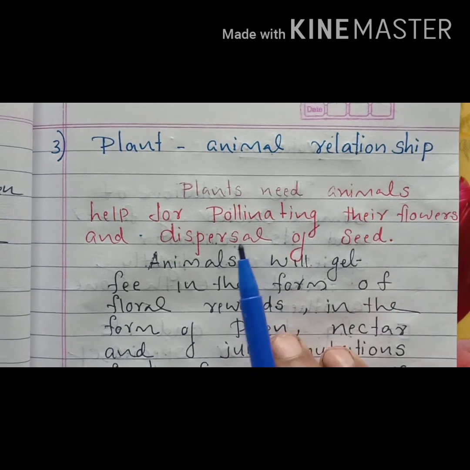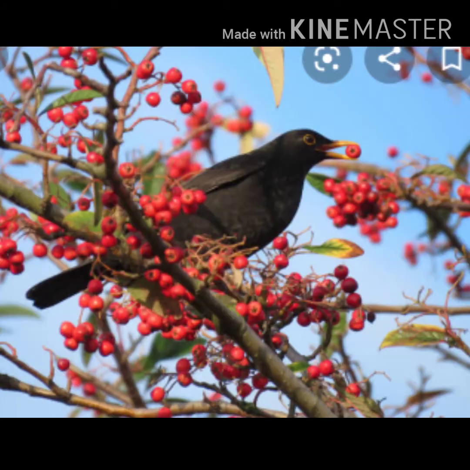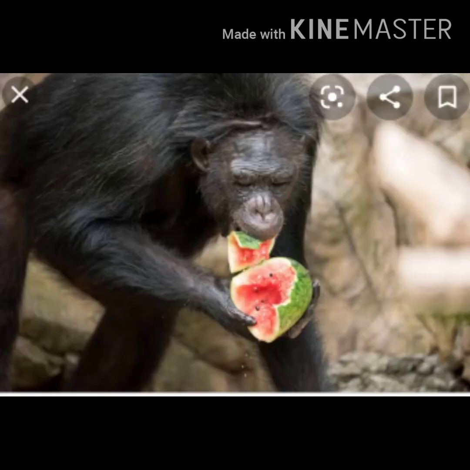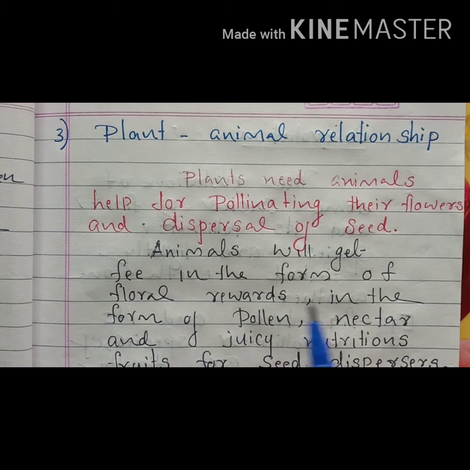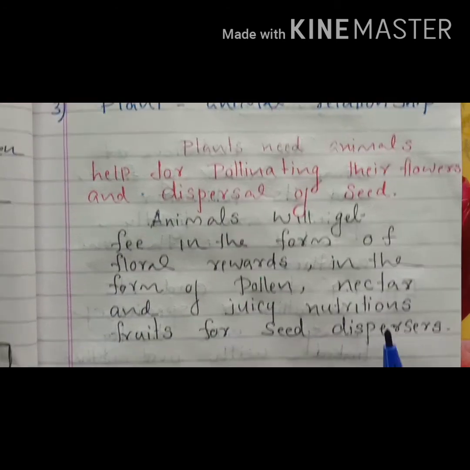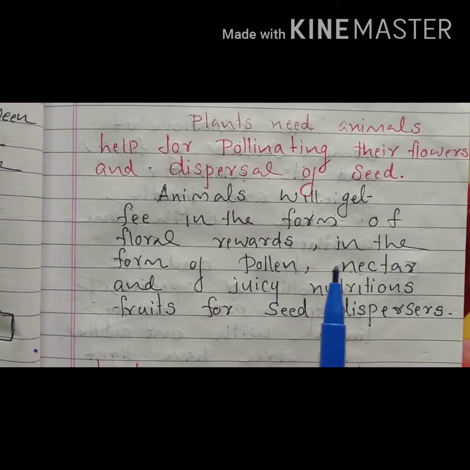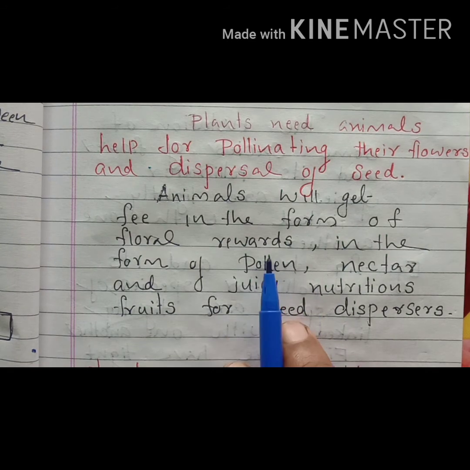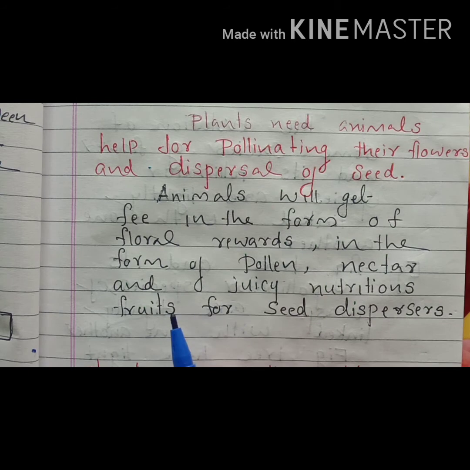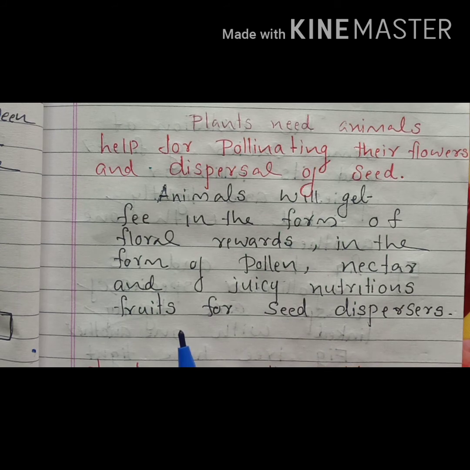And also some animals help for the dispersal of seed. That leads to the diversity of the plant species. In this way, animals are giving help to plants. And how are animals getting benefit from plants? Yes, animals are getting benefit in the form of rewards, and they are collectively called pollen rewards or floral rewards. And these rewards are in the form of pollen or nectar. Sometimes the rewards may be in the form of juicy, nutritious fruits.